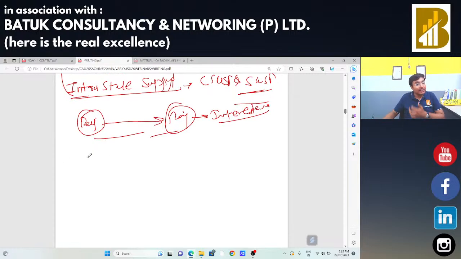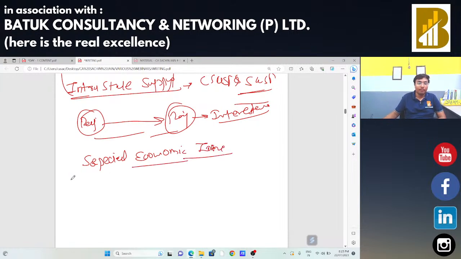If someone is going to provide the services to special economic zone, in that case we can say that the same should be considered as your interstate supply. Now your question is that what do you mean by that special economic zone unit और special economic zone?